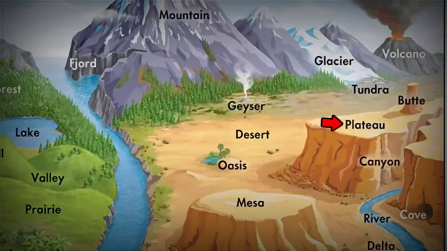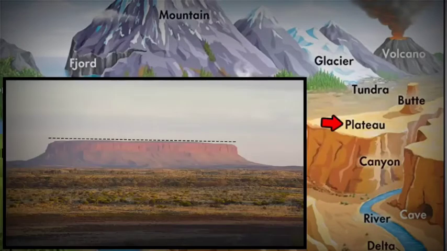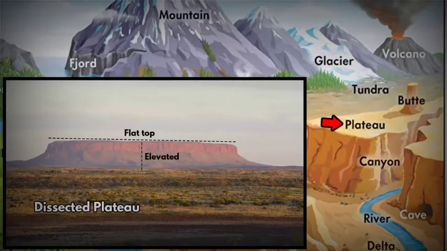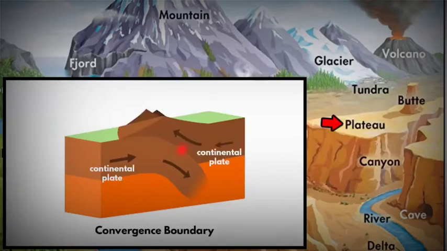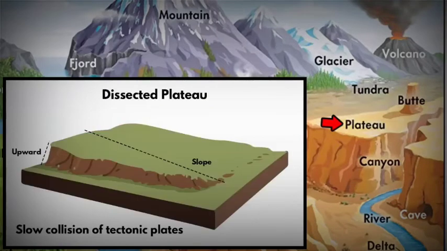The next one is plateau. A plateau is a flat elevated piece of land that is higher than the surrounding land area. There are two kinds of plateau, dissected plateaus and volcanic plateaus. Dissected plateaus look like this. These are formed due to upward movement in the Earth's crust. One side of this plateau will have a slope. Basically, when two continental plates collide, that is how mountains are formed, right? Even plateaus are like mountains, except it has a flat top. So even a dissected plateau is formed due to slow collision of tectonic plates.